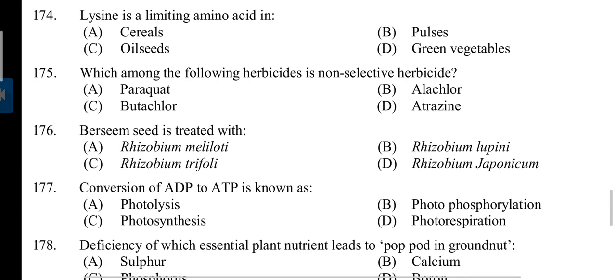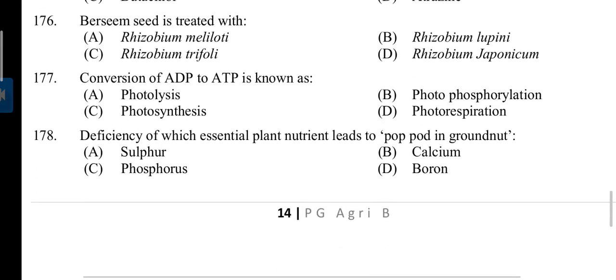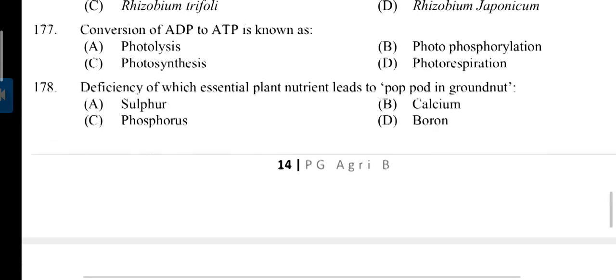Answer B. 174. Lysine is a limiting amino acid in. Answer A. Cereals. 175. Which among the following herbicides is non-selective herbicide? Answer A. Paraquat. 176. Balsam seed is treated with. Answer is C. Rhizobium trifolii.